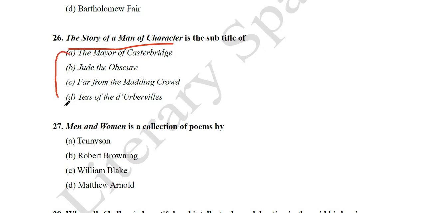All of these works have been written by Thomas Hardy. So, its answer is The Mayor of Casterbridge. The Mayor of Casterbridge is the primary title, and the subtitle is The Story of a Man of Character. And you need to remember that Jude the Obscure is the last novel written by Thomas Hardy.